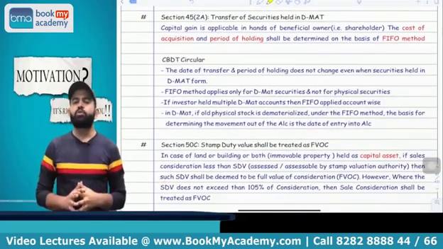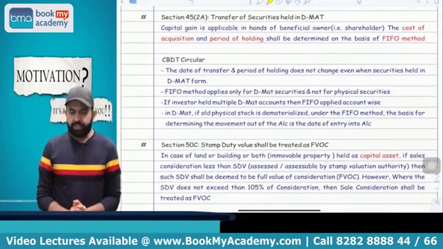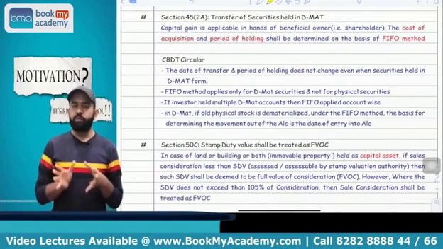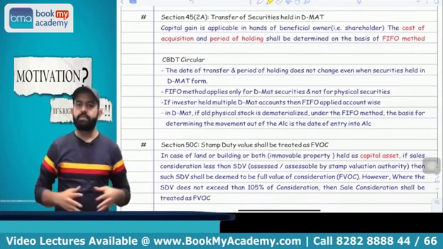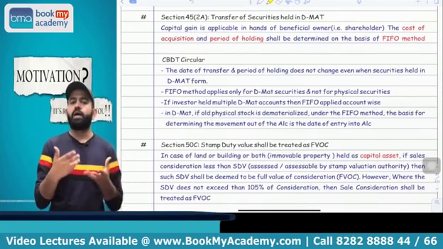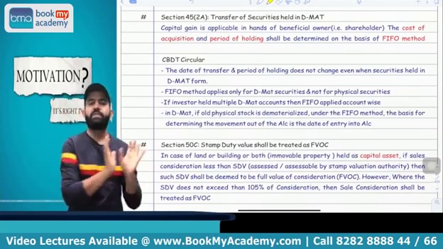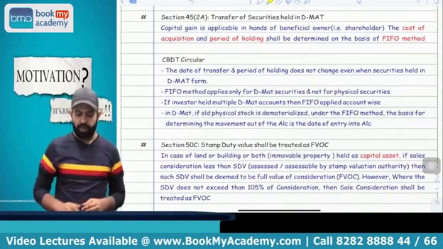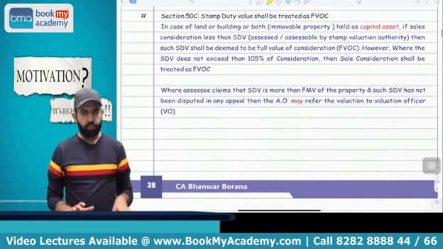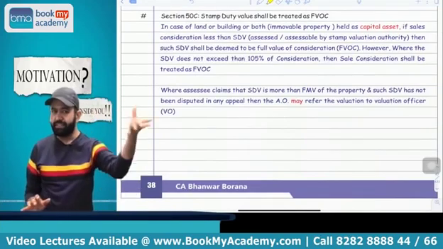Now next part is related to section 45 subsection 2A, that is related to your demat security. So suppose any person is having a demat account and he purchased some securities and sells some securities, then how will you determine which security is basically transferred? So you have to follow the FIFO method, means first in first out method, for the purpose of computation of capital gain or identifying the security.